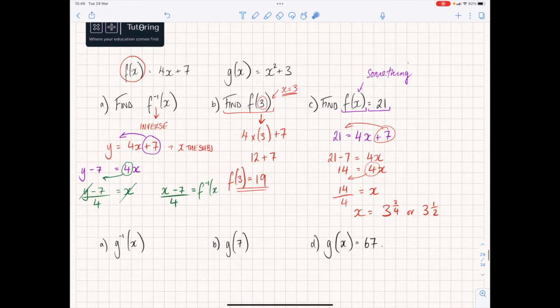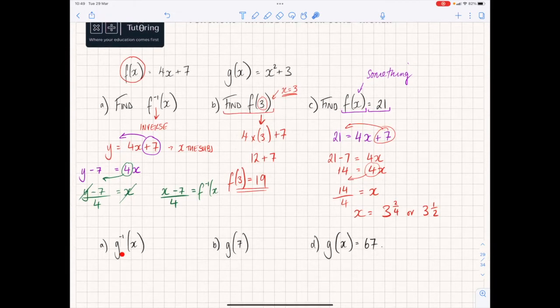Okay, what you can do now is you can have a go at these three. So what I've got now is a g of minus 1. So this is your inverse function of g. So follow the steps I did here.